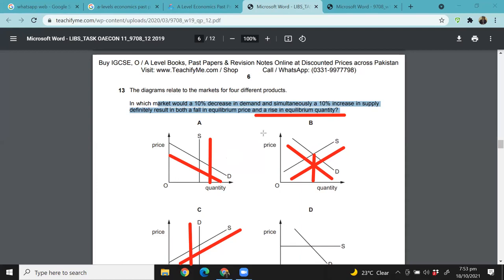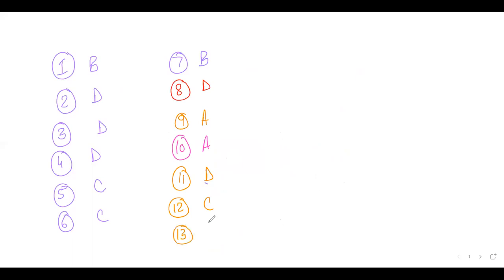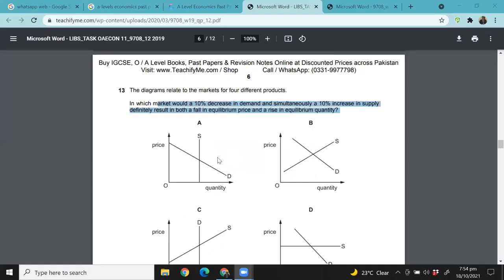So 13 should be. So for these questions, students, let me tell you, always and always, try to make the graph and then try to find the answer. Because there's no other way of going around this. When it says what will happen if this happens, how much will be the change in equilibrium price and how much will be the change in equilibrium quantity, always remember that you have to draw the curves on the graph so that you can compare and then see which is the correct answer. Never try to make guesses, because there is a high chance that when you make guesses, it will be incorrect.